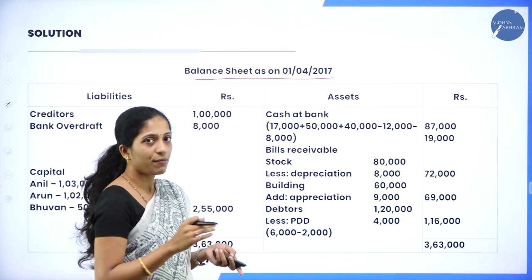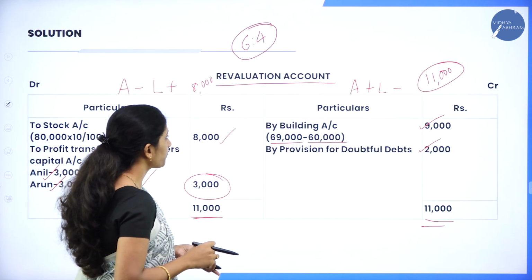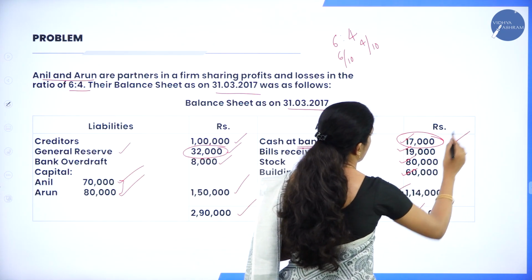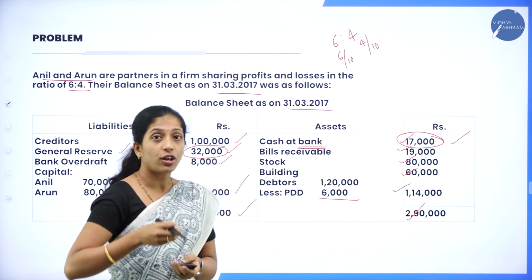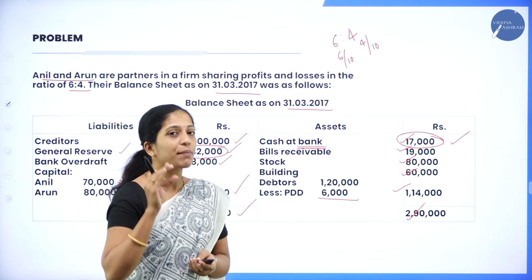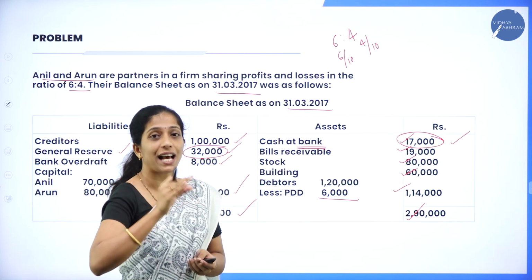Now, which is the first item we shall see in the balance sheet? That is cash at bank. How much? 17,000. But a new partner has brought capital as well as goodwill. So the bank balance increases. At the same time, some amount, that is half of the amount of goodwill, has been withdrawn.